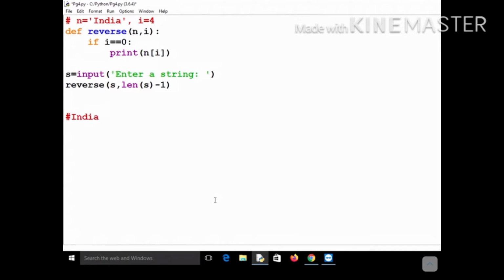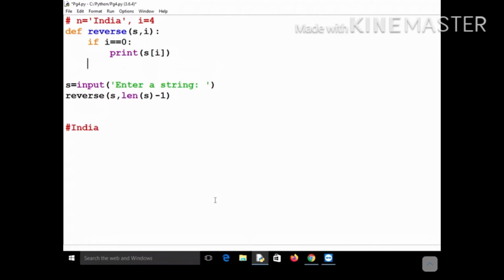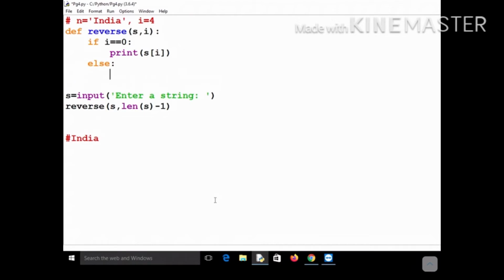S is your string. Let me take it as s only, it will look better. So in that case also you have to print that particular character, isn't it? You have to print the last character and then you have to terminate. You do not mention anything, that means it is going to terminate after that. It is not going to return, it is actually going to return None. It is going to print the character and then return to the previous function call. Now let's see what will be the else part.